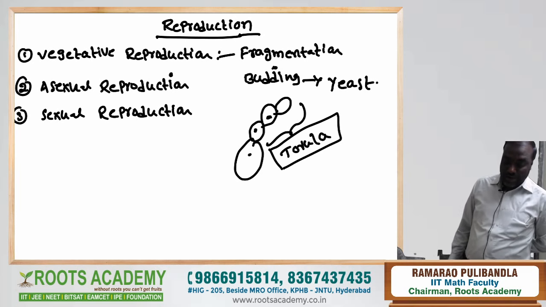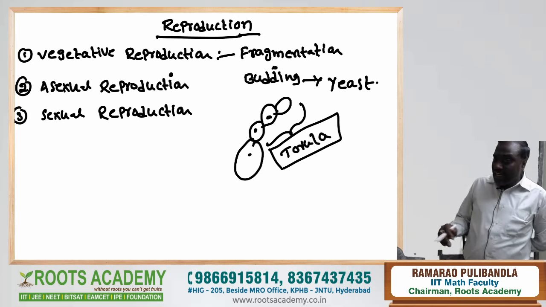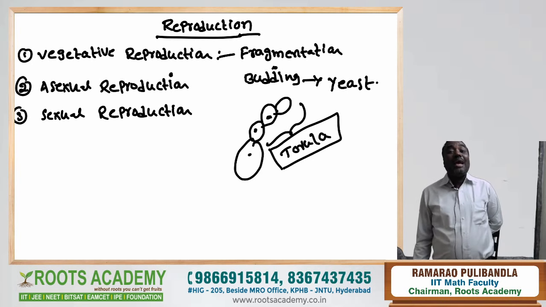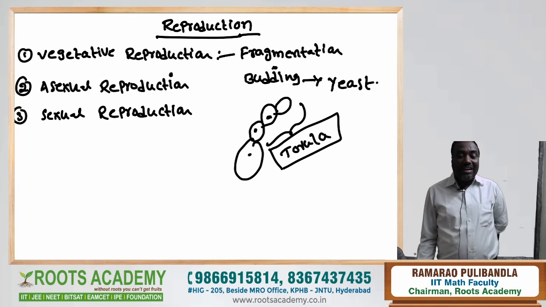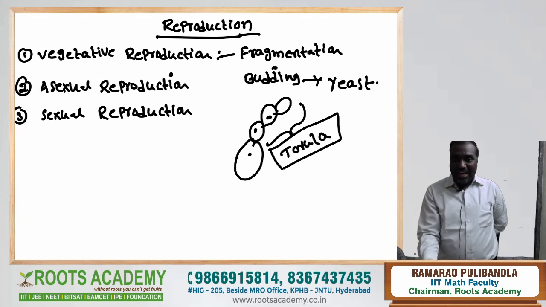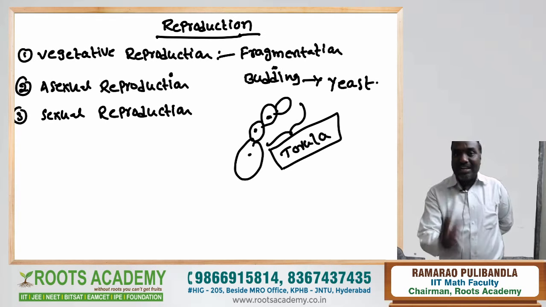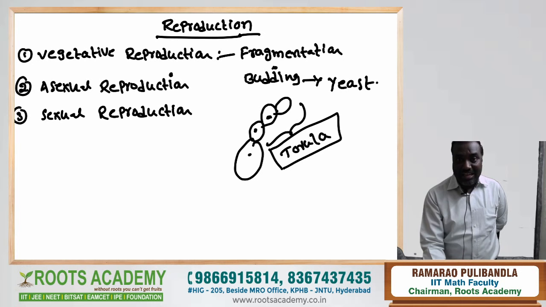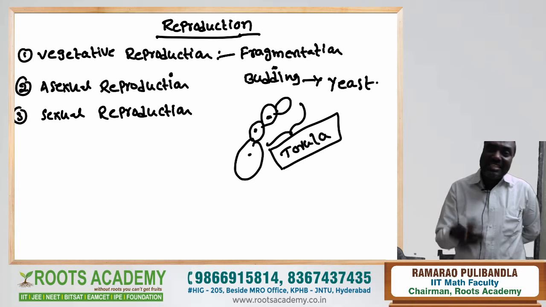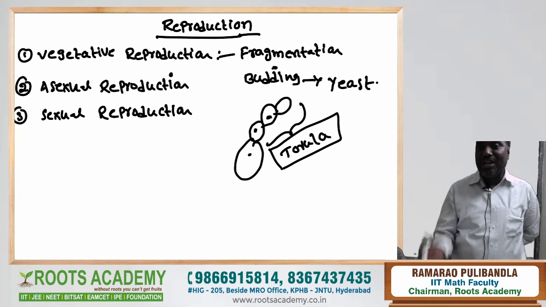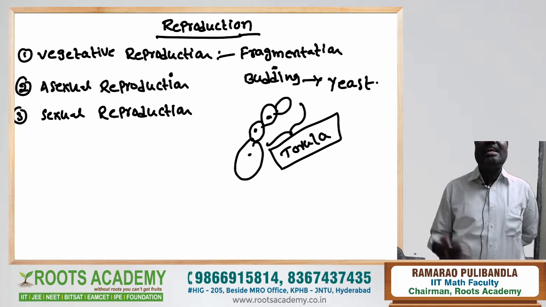Now, is budding mitosis, amitosis, or meiosis? Budding is amitosis, but not mitosis. Mitosis is an equatorial division, but here unequal buds are formed. Remember, yeast shows budding. The buds are equal or unequal? Unequal. Unequal buds are found, so it is not a mitosis; it is an unequal division.